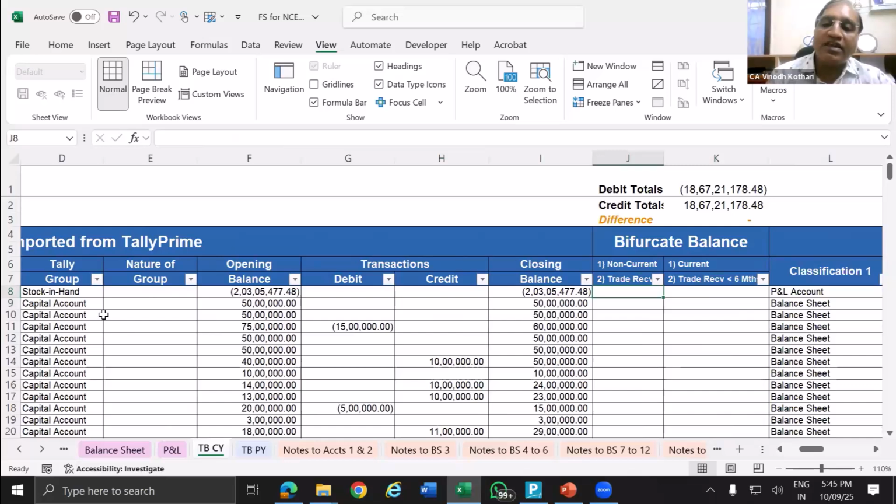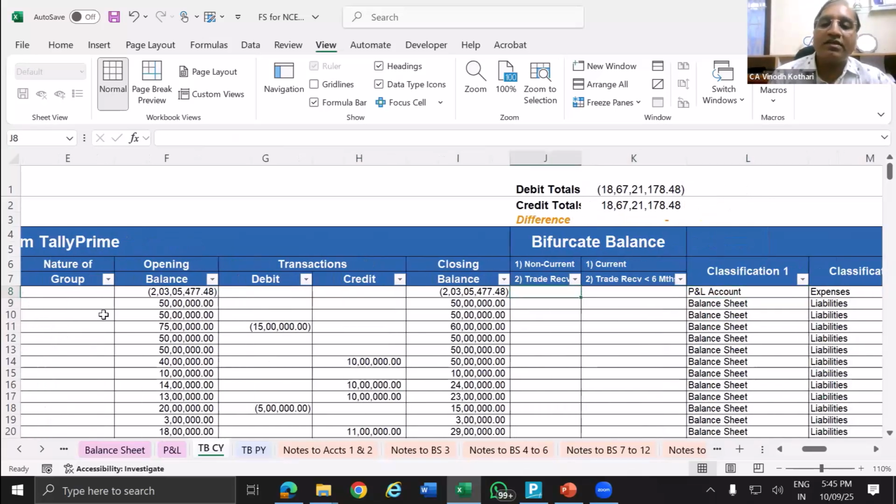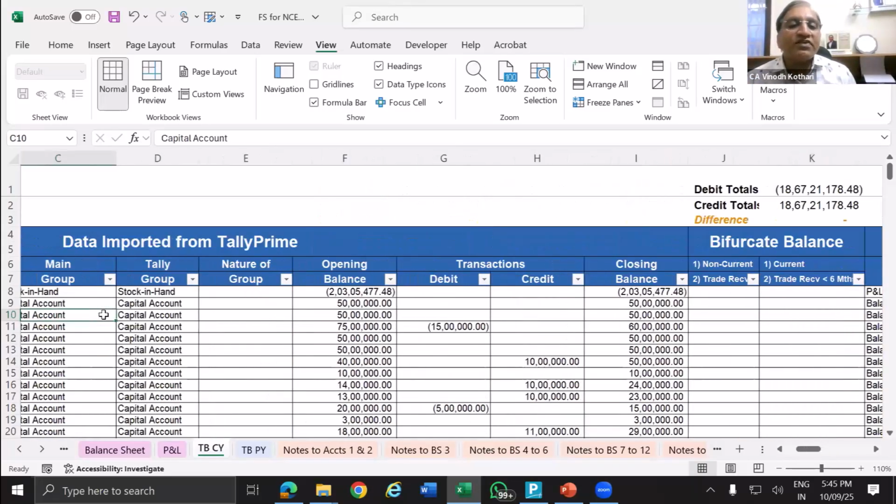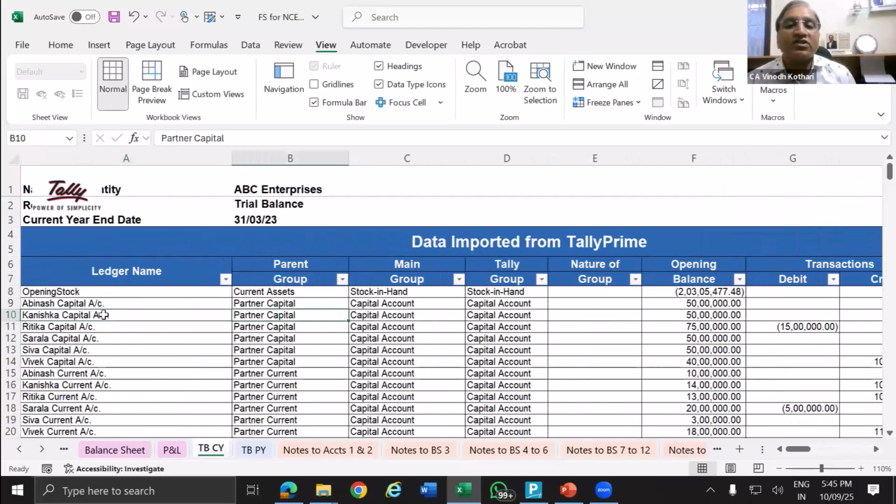Now whether you want to bifurcate between current and non-current, you can classify here. So this classification can be done here. Each and every ledger you can classify, whether current or non-current, whatever classification you want to do. If you want to split the data, then classification. So the first classification is your Tally classification.